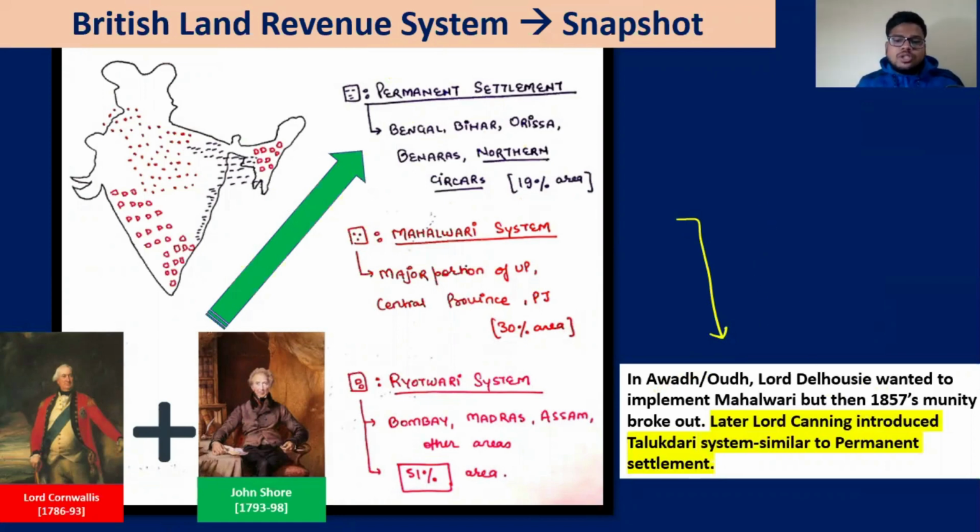So Lord Canning introduced a Talukdari system, which is similar to the permanent settlement. One fact that you need to recall. Okay, later on, this fact I have kept. Chalo, so let's talk about the permanent settlement.